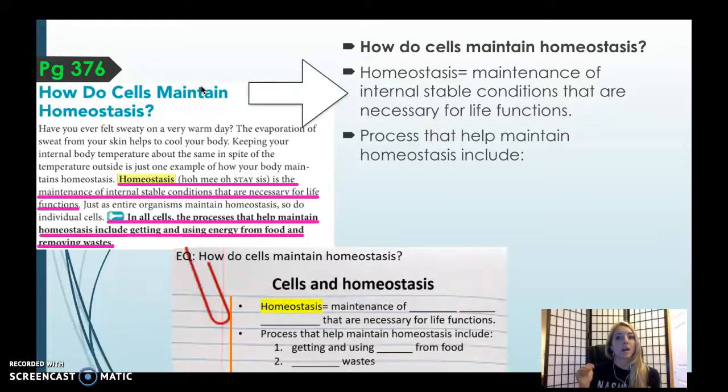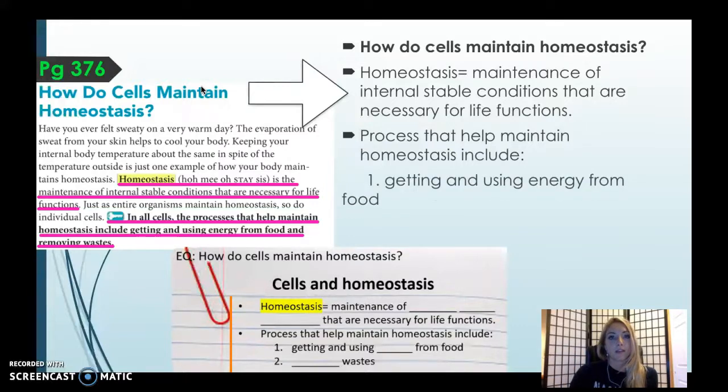Okay, so you should have written down homeostasis equals maintenance of internal stable conditions that are necessary for life functions. That's what it should have been. Also, the processes that help maintain homeostasis include getting and using blank, getting and using energy from food. 2, removing wastes.